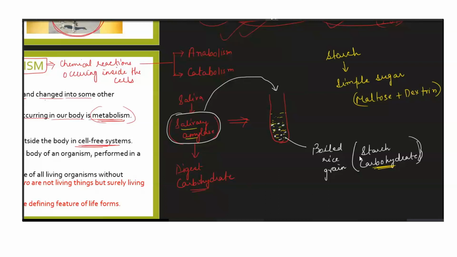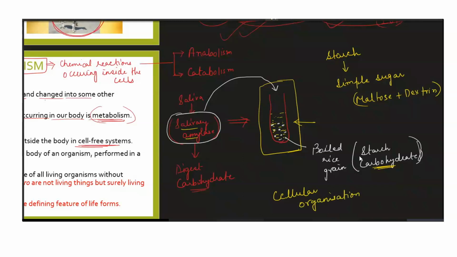So can we not say that the reaction which is occurring inside our body can also be performed outside the body? But can we say that this test tube is a living thing? Only because the reaction is occurring inside the test tube, because this is a living reaction, isn't it? This is a living reaction, meaning the same reaction is occurring inside our living body. But can we consider this test tube as a living object? No. Why? Because for any system to be called living, it has to have a cellular organization.